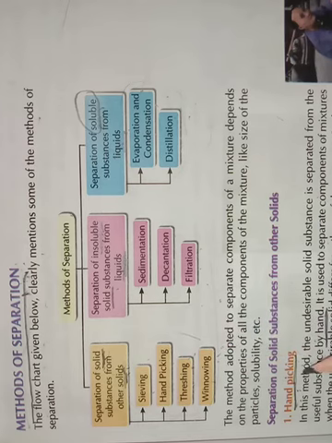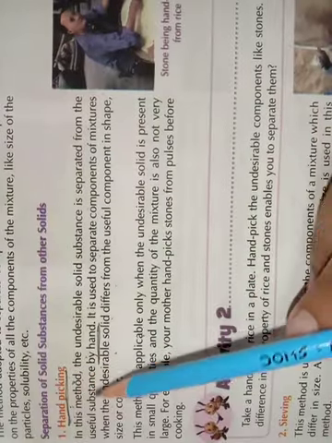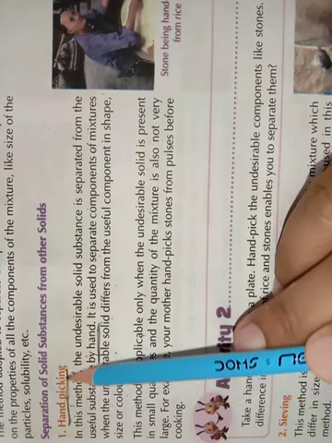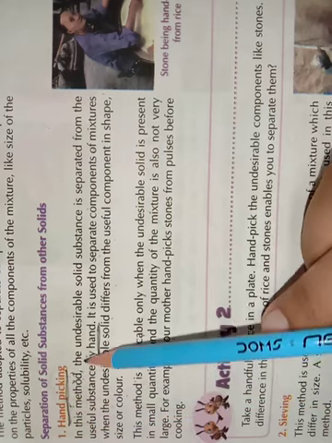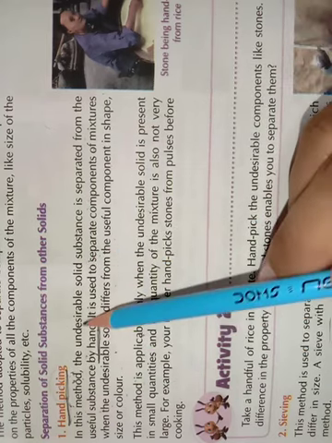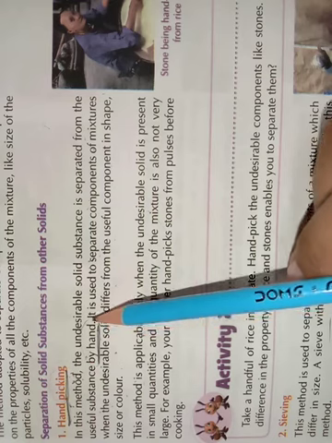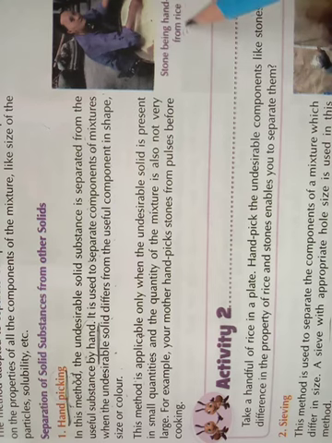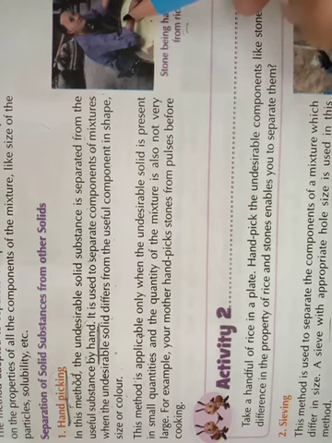So let's come to our first topic, that is handpicking. Under this method, handpicking, as the name indicates, is picking up the undesirable things with the help of hand. In this method, the undesirable solid substance is separated from the useful substance by hand, and it is very clearly shown in this picture in your book, like stones are being picked up by the man from the rice using his hands. So this is called the handpicking method, and we also did an activity regarding this.